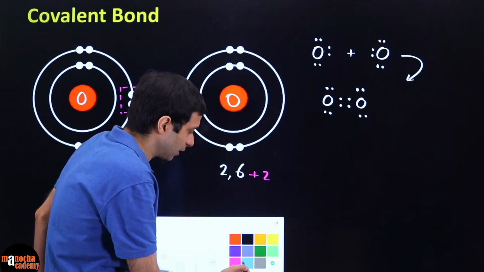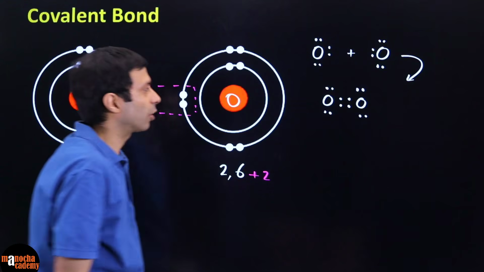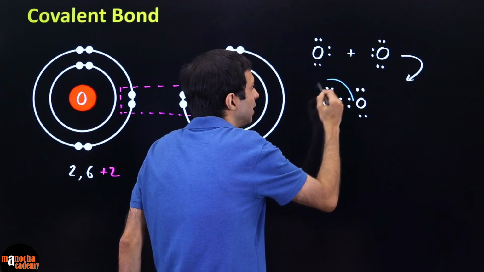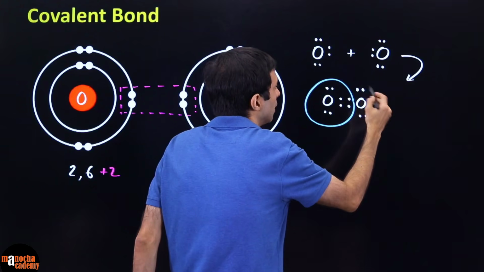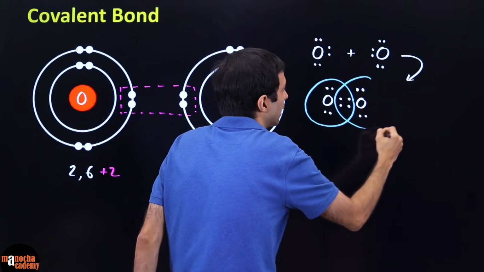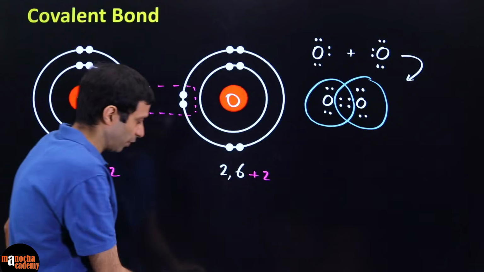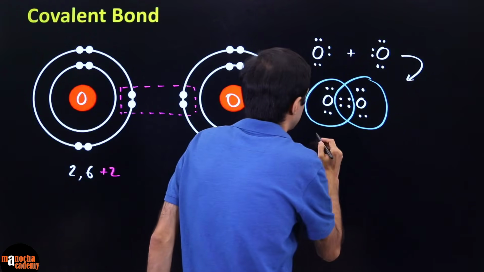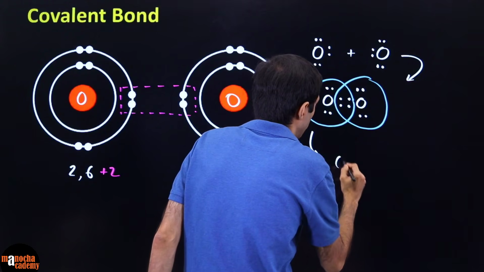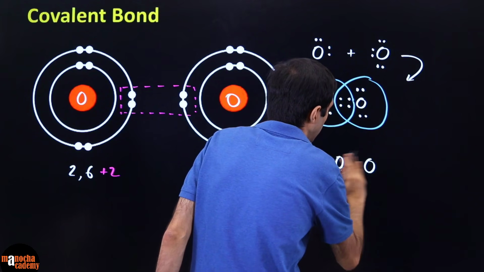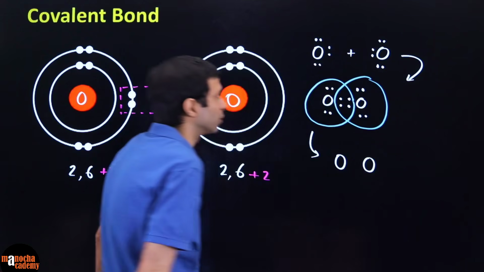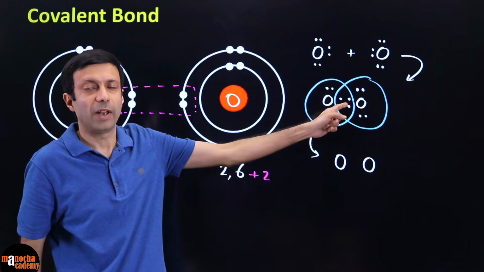And again, you can draw the circles to represent, has the octet been completed. So there you can see this oxygen is having 8 electrons. This oxygen is also having 8 electrons here. So both are having their octet. So finally, what do we get? As a result of this, both the oxygen atoms are sharing how many electrons? 2 pairs of electrons.